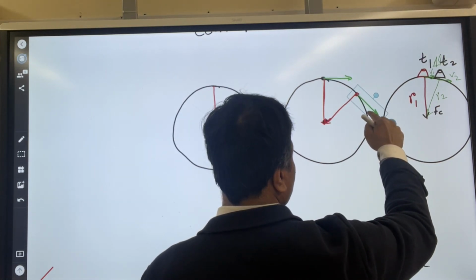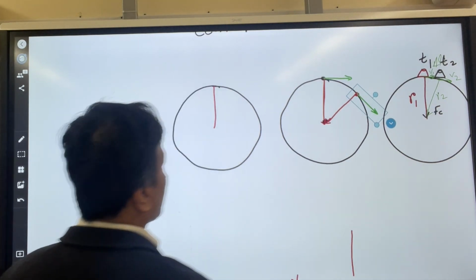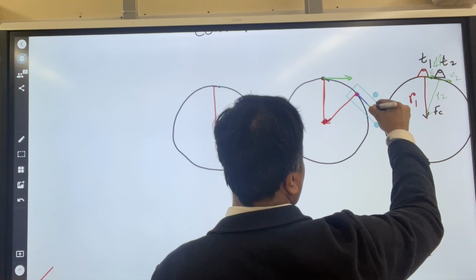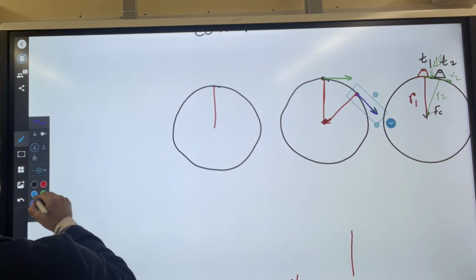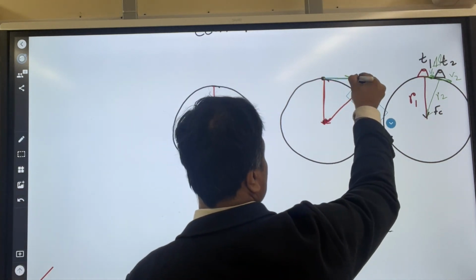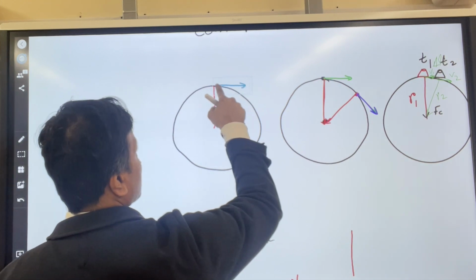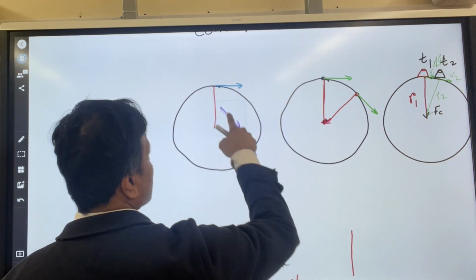Okay, let me see. It is perpendicular. Let's make it purple. This is kind of perpendicular, and let's make it blue. All right, so let's put it over here, and put one over here.